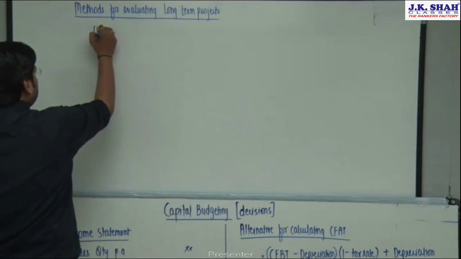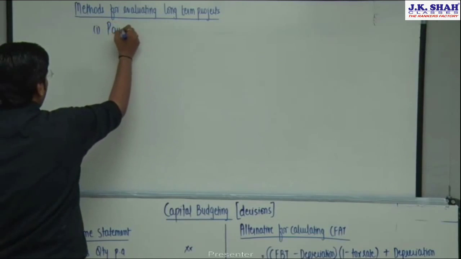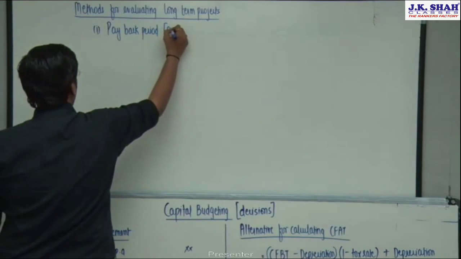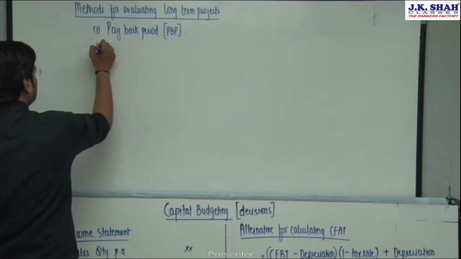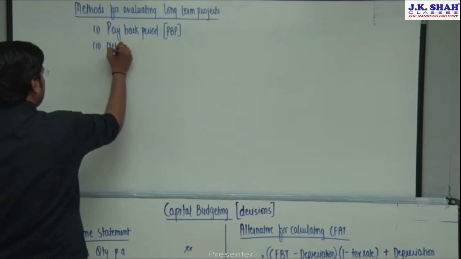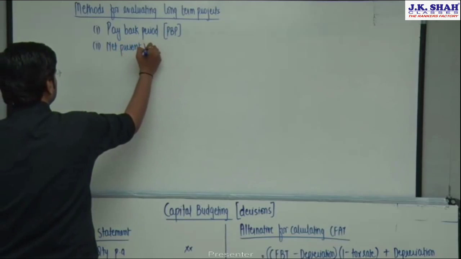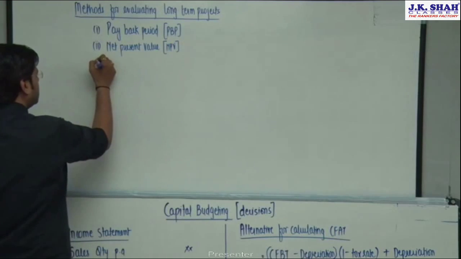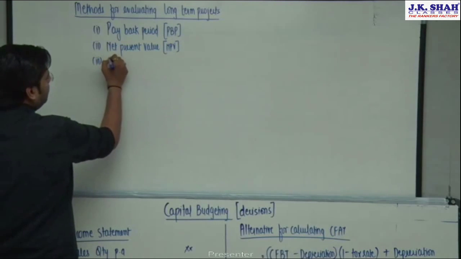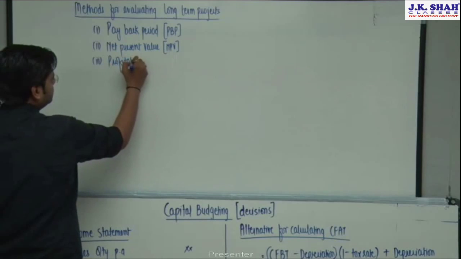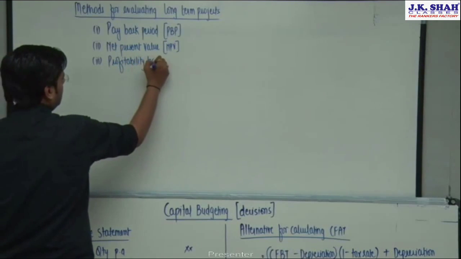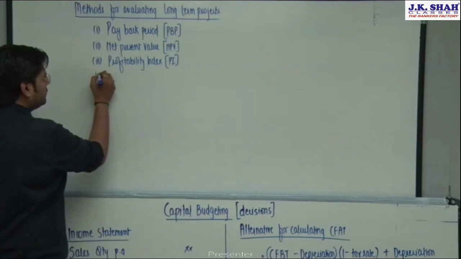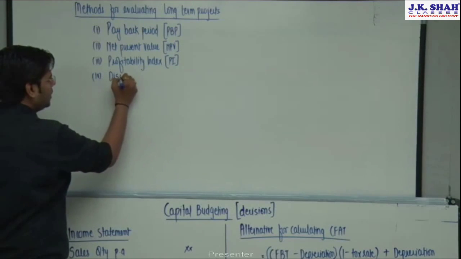Namely, the methods are: the first method is payback period approach, which is also popularly called PBP. The second approach is the net present value approach, more popularly called NPV. The third is the profitability index method, also called PI. The fourth which we are going to learn is discounted payback period.